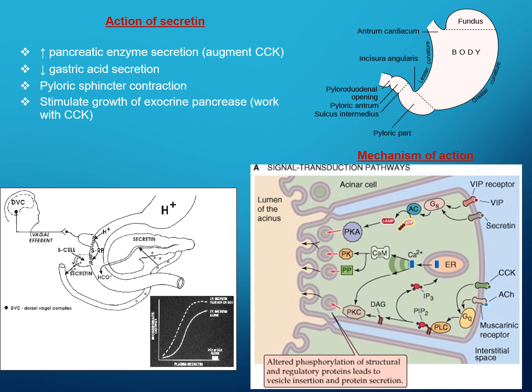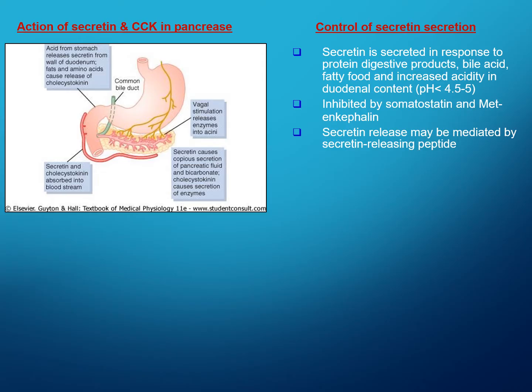At the same time, it increases pancreatic enzyme secretion. Also, it lowers gastric acid secretion, and it also improves pyloric sphincter contraction. It stimulates the growth of the exocrine pancreas. So finally, it helps in proper digestion of food materials. The acid from the stomach releases secretin from the wall of the duodenum. Fats and amino acids cause release of cholecystokinin.